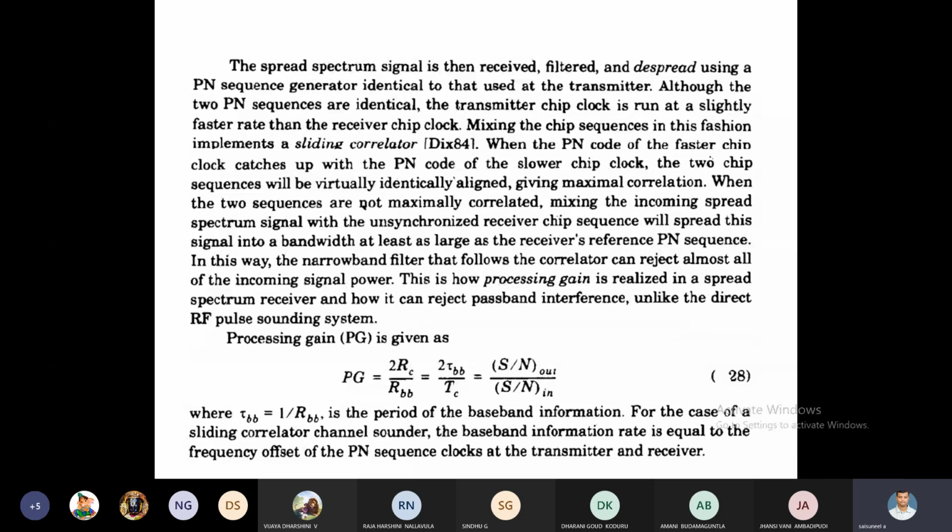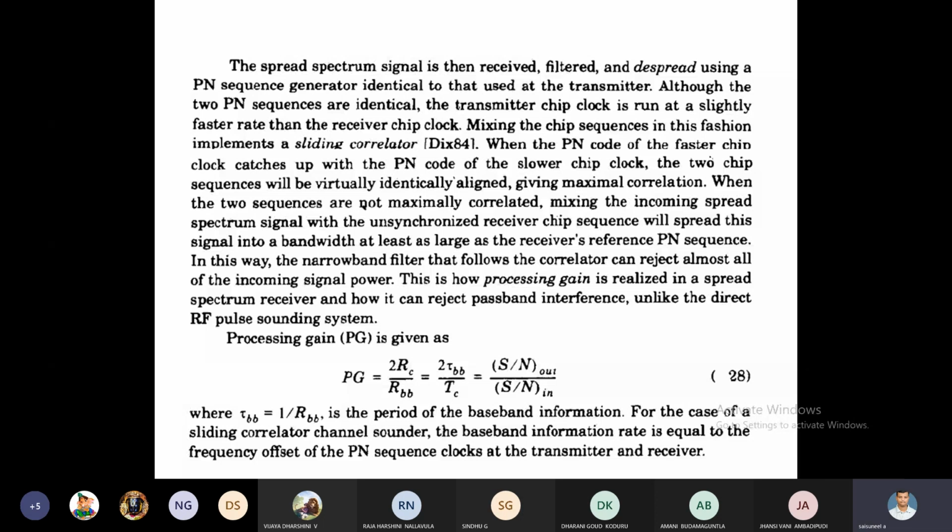Here we have to discuss one important topic, processing gain. What is meant by processing gain? Processing gain is realized in a spread spectrum receiver, and it is how it can reject passband interference.